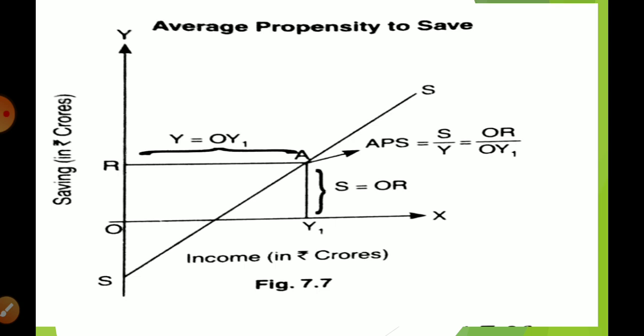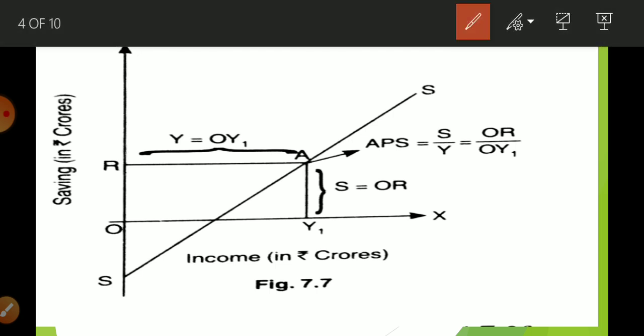Like that, this diagram. On the X axis we find income, on the Y axis there is saving. Whenever you draw the saving curve, it always starts in the third quadrant, that is, the negative area. It is going to start from the negative area of the Y axis.